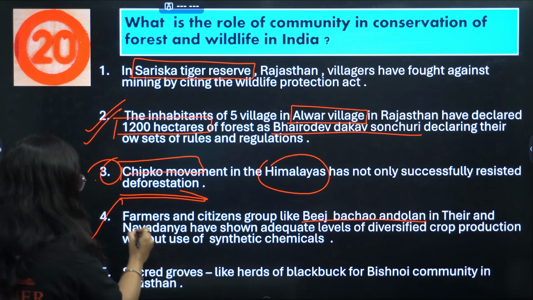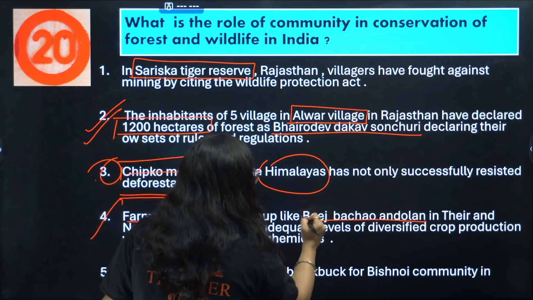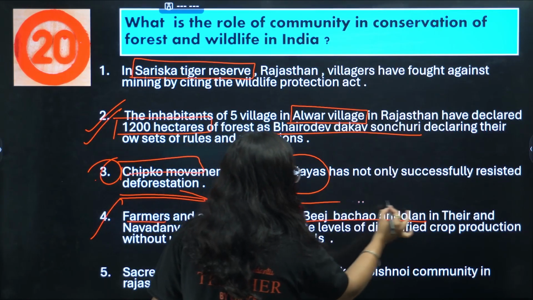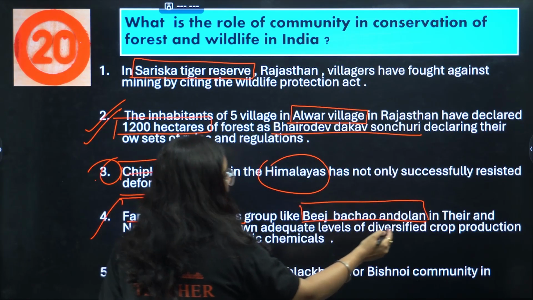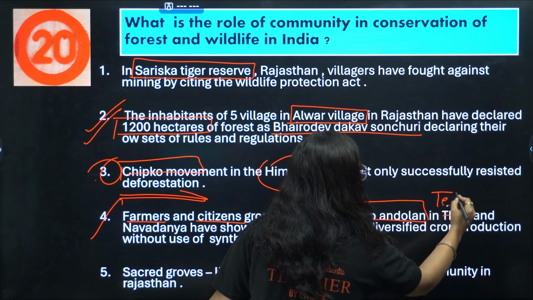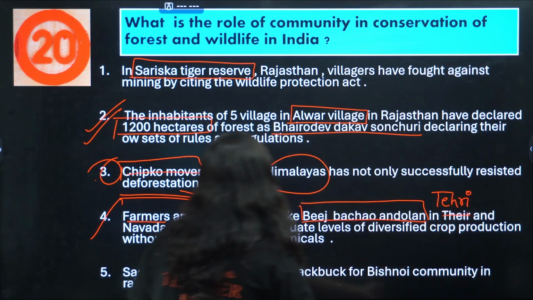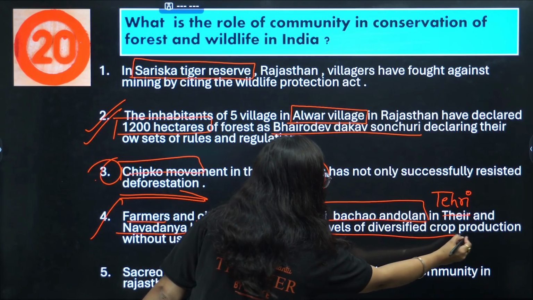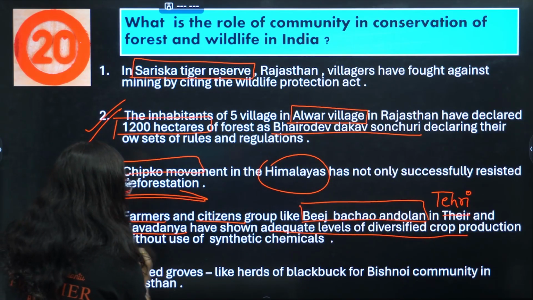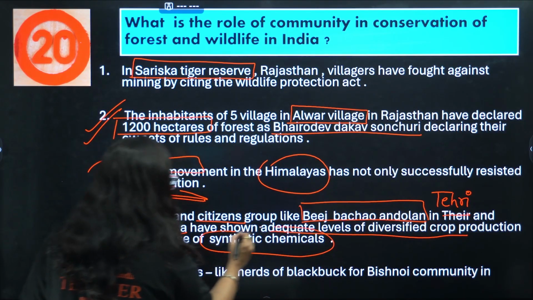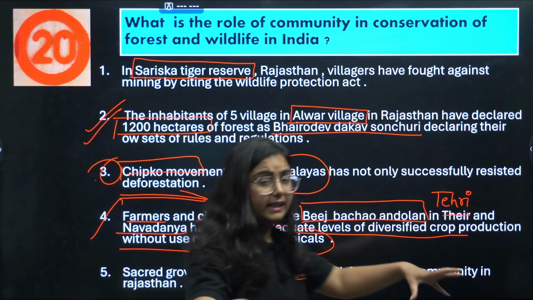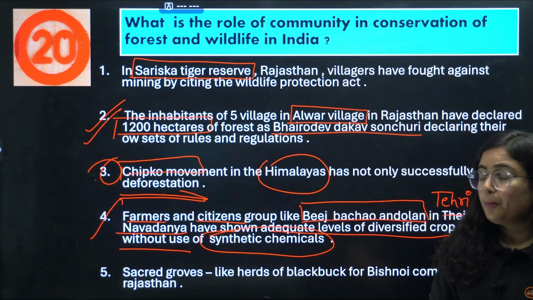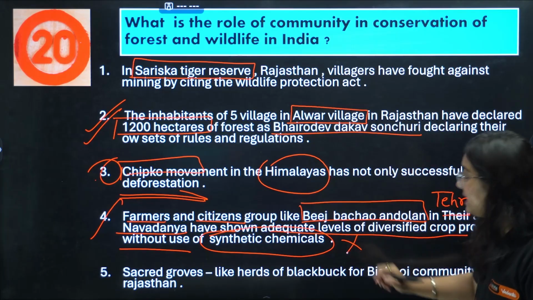Okay, so the farmers and the citizens have a group like Beej Bachao Andolan. They started this Andolan in Tehri. Okay, so this is Tehri. Tehri is in Uttarakhand, and Navadnya. They have shown adequate levels of diversified crop production without the use of any synthetic chemicals. So in that area, there is so much crop production, but no chemical is being used in that.